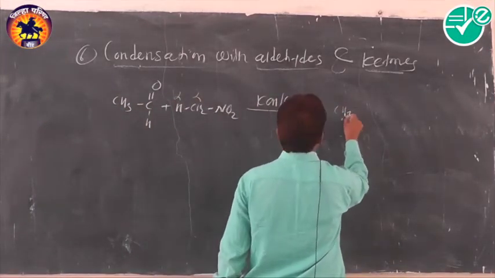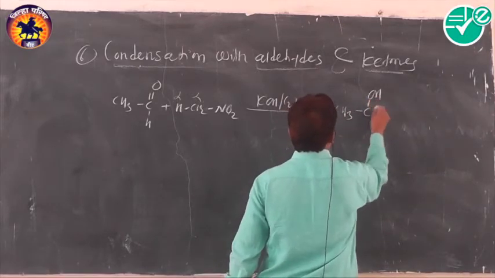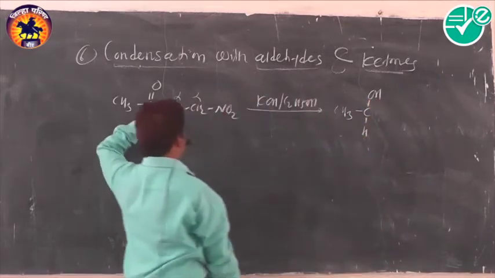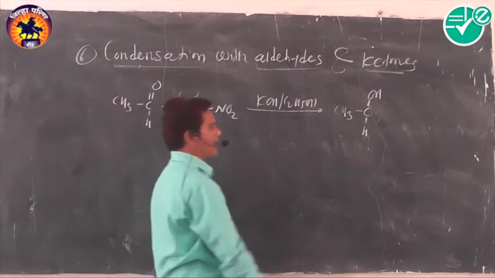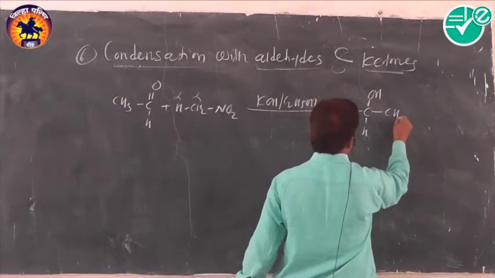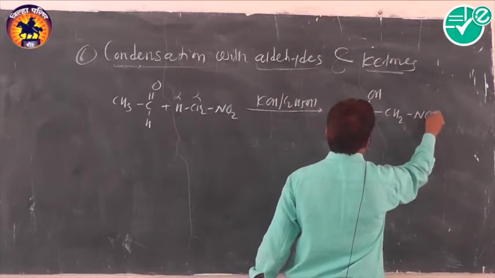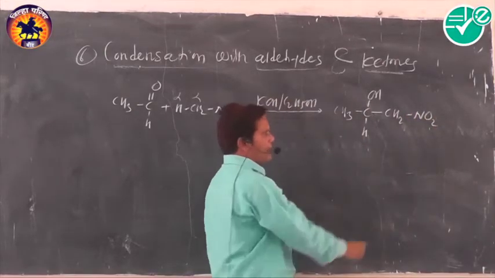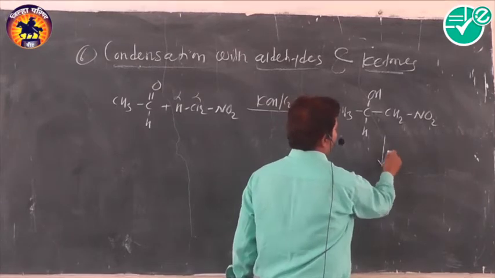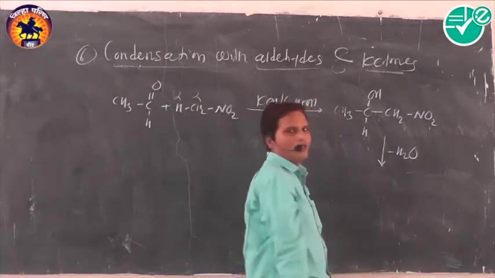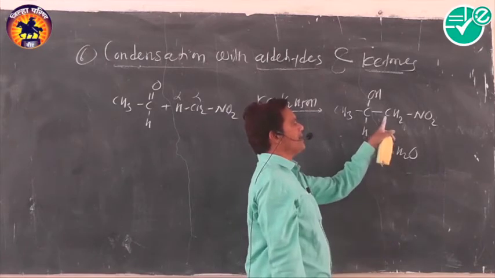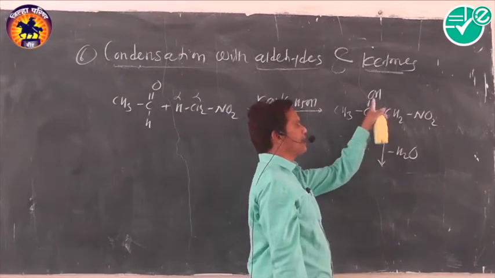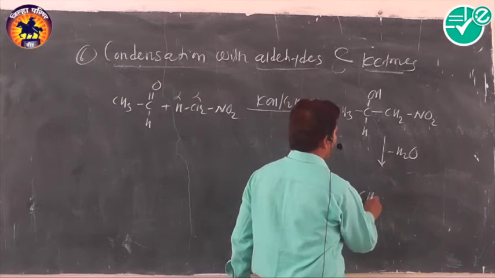Ethanolic KOH we can use, and we get such a type of condensation reaction. Very simple one. CH3, here we can write the OH group, then H, because this hydrogen gets migrated to that oxygen, and the CH2 group is directly attached to that carbon atom. That's why we can easily write CH2 and NO2. This compound, being unstable, decomposes to produce a water molecule. This H and OH combine to form water, and we get such a type of